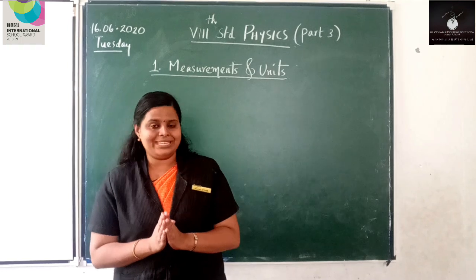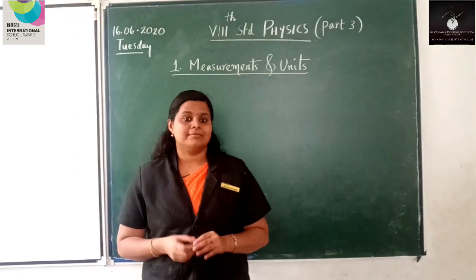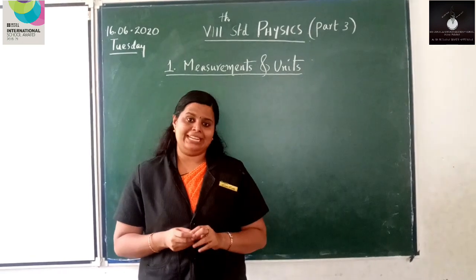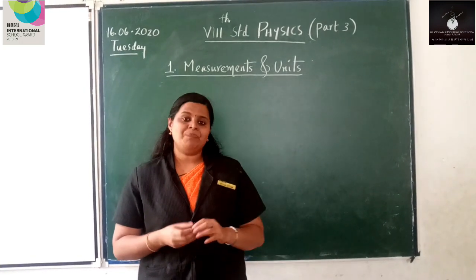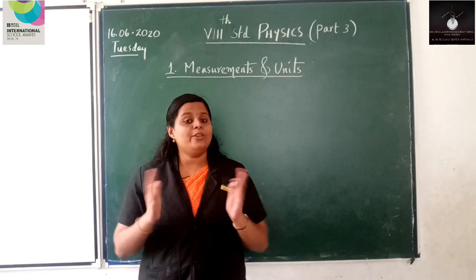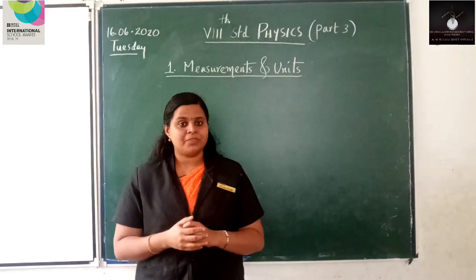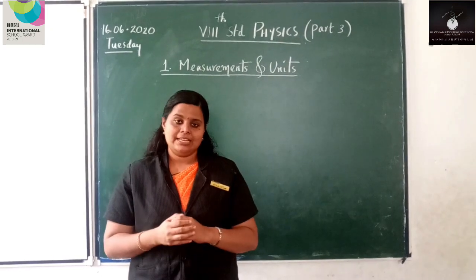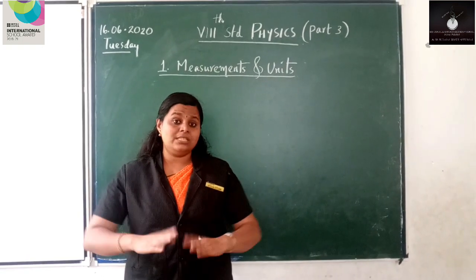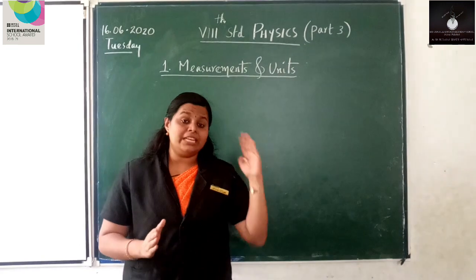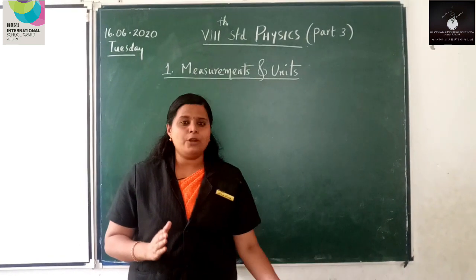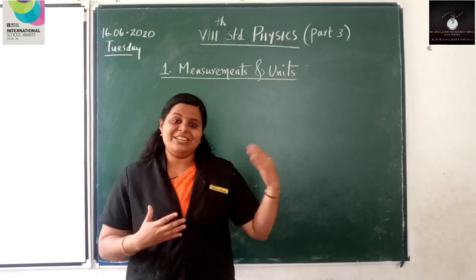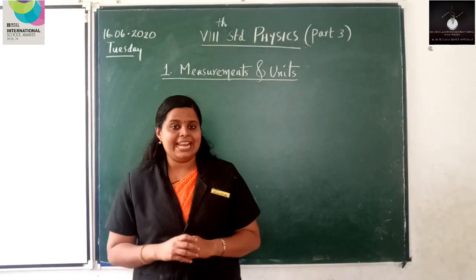Now you might have learned about the different units of length. Even in the last class we classified the units of length into two, smaller units as well as bigger units. We came across different units of length starting from the smallest unit nanometer to the biggest unit parsec. Here we are using different units to express length.